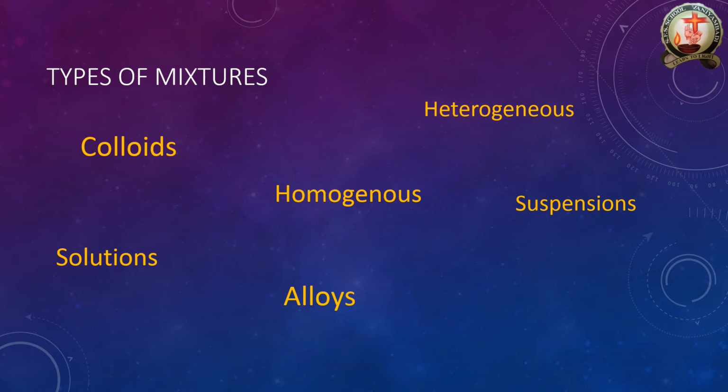Colloidal is the best example for our blood. Solution, we are making a sugar solution in our home. Suspension is whether we are using a phenyl compound, or whether you are using ghee. You take ghee, and after certain days the ghee forms a homogeneous layer, but after a few days it gets suspended into two layers. The suspended two layers are called suspension. The top layer will be different and the bottom layer will be different.